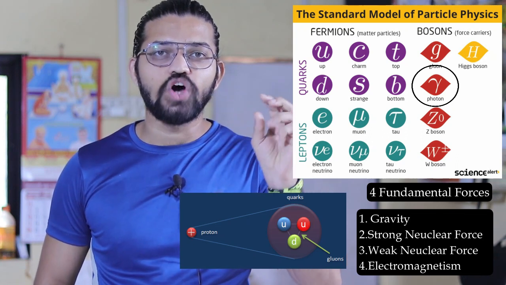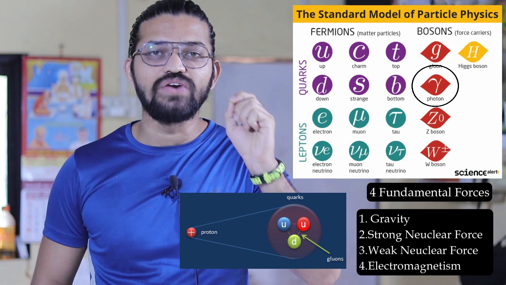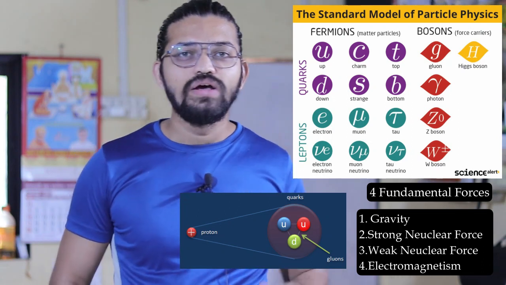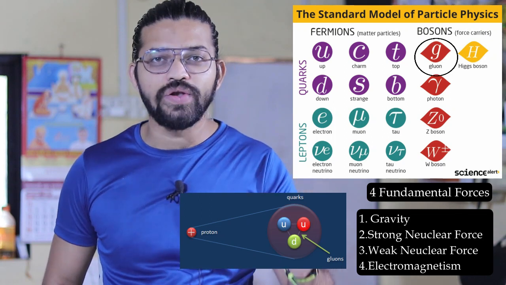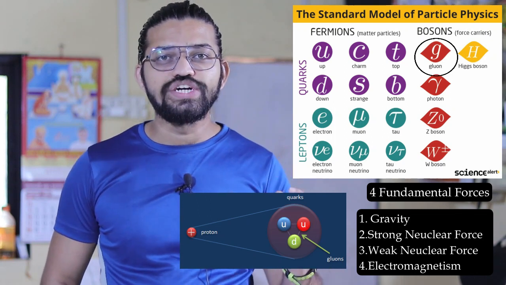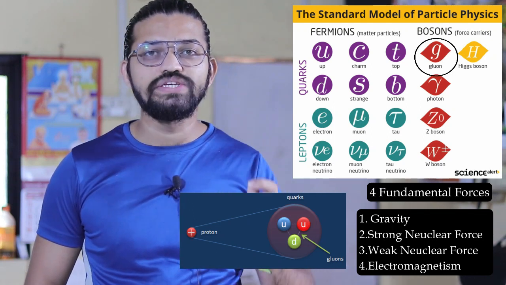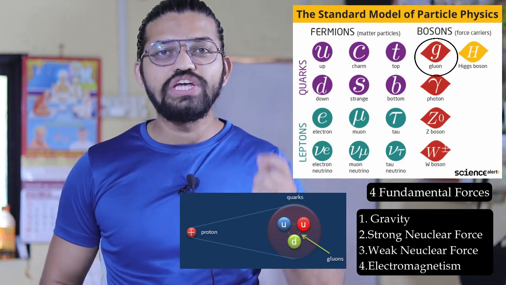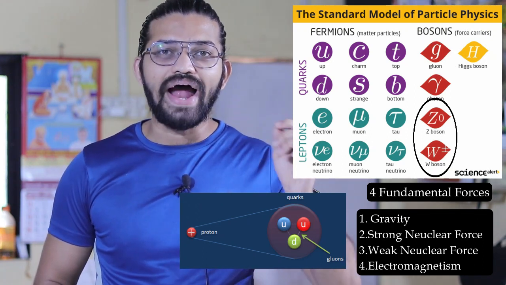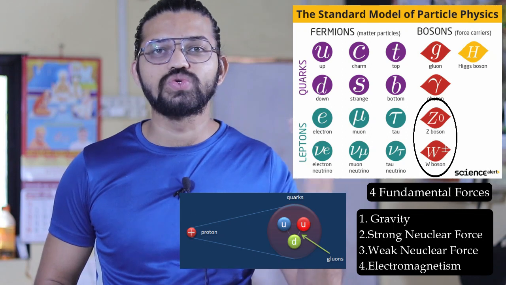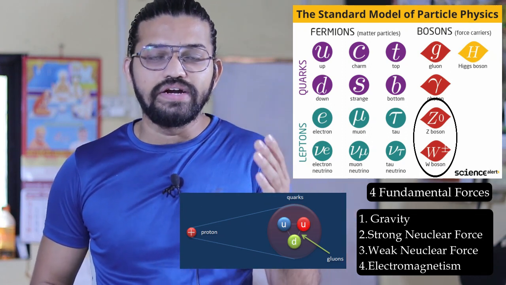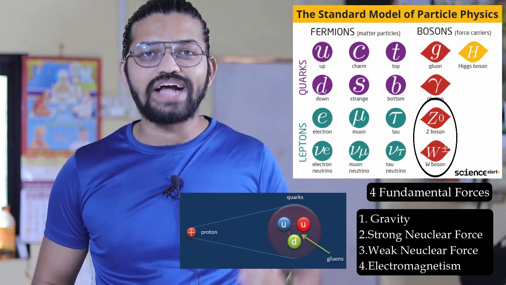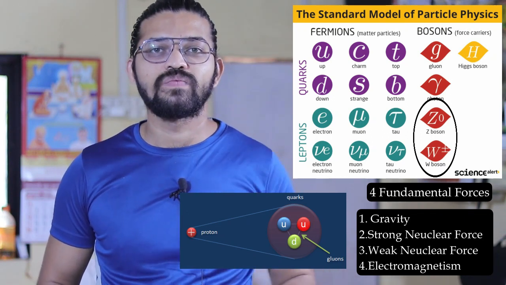For the strong nuclear force, as we have seen in the case of the proton of the hydrogen atom, which consists of 2 up quarks and 1 down quark, the particle associated with the strong nuclear force is the gluon. And for the weak nuclear force, the W and Z bosons are associated. These are the particles that were discovered during particle acceleration at the LHC.